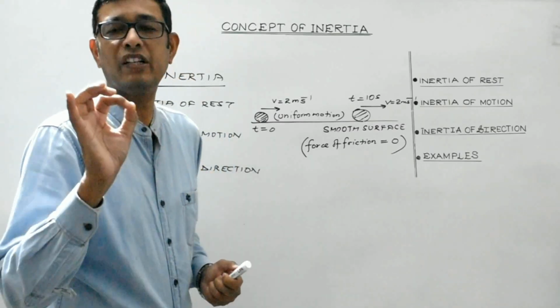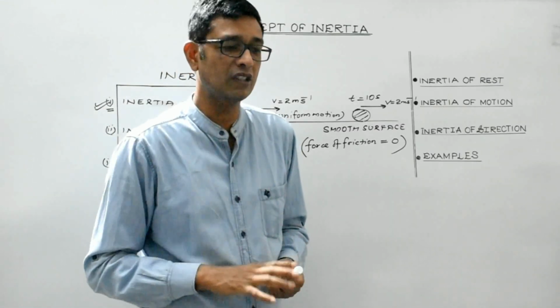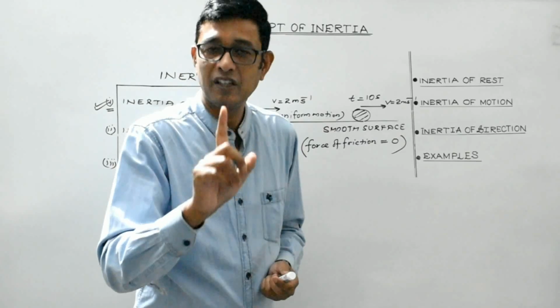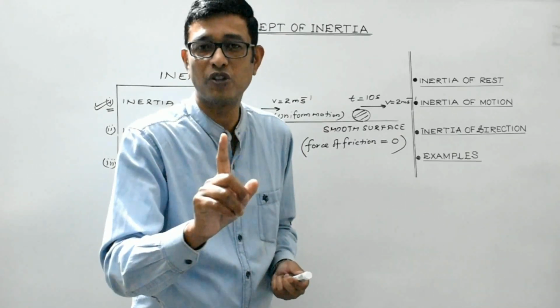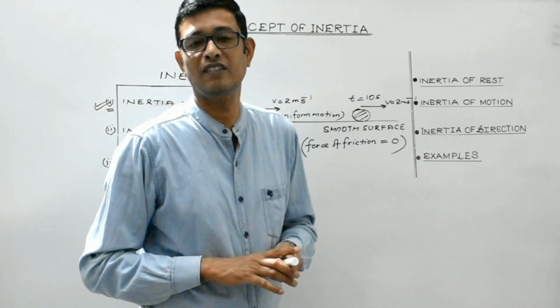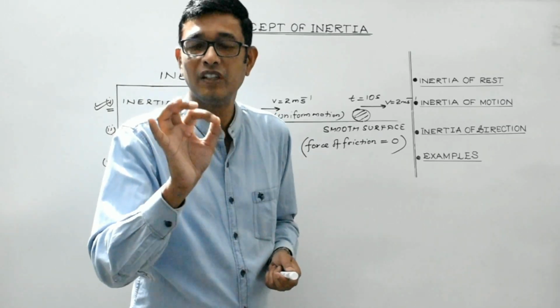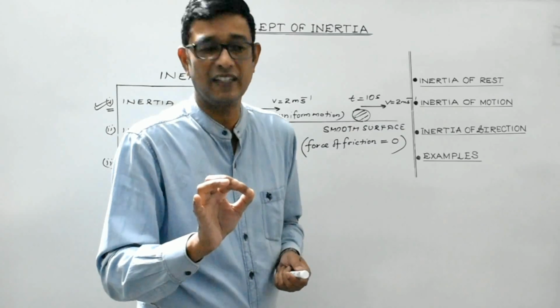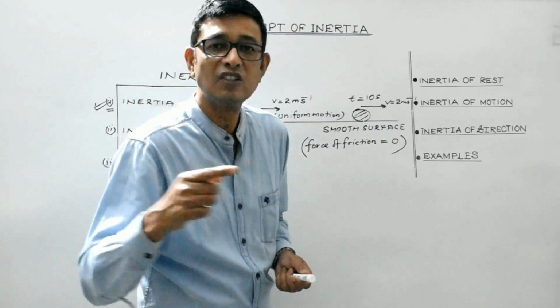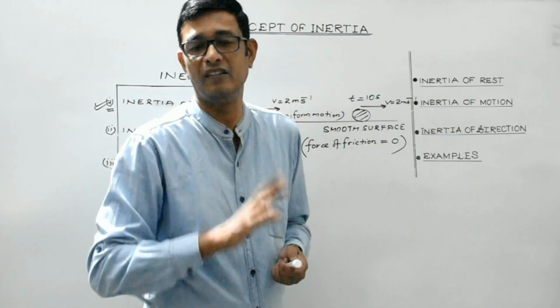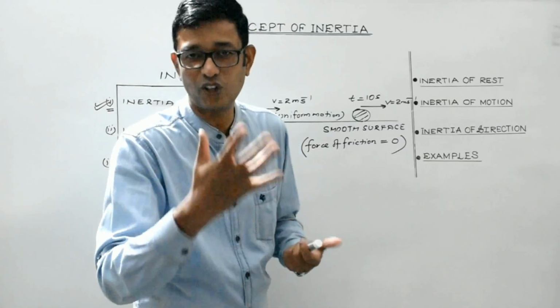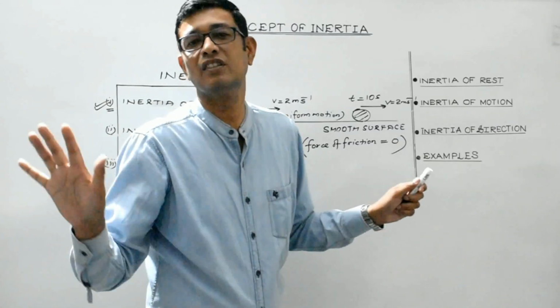So students, a very, very important conclusion: for a body to move in uniform motion, no force is required. I repeat, for a body to move along a straight path with constant speed, or you can say constant velocity, no force is required.